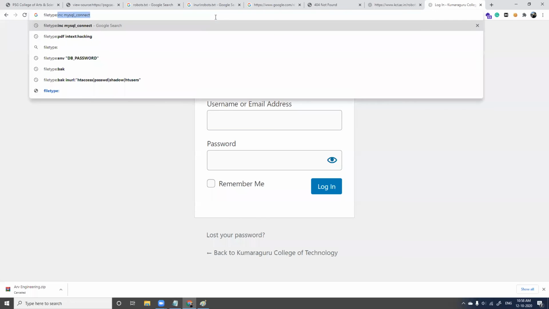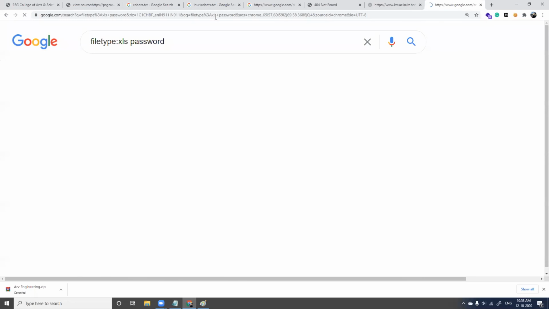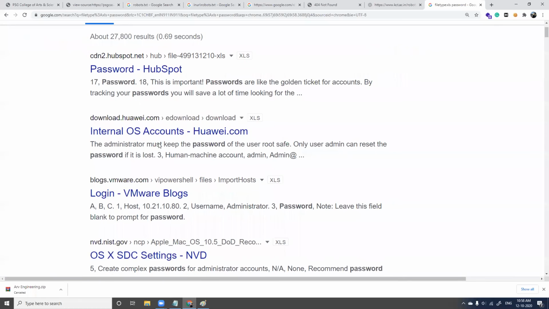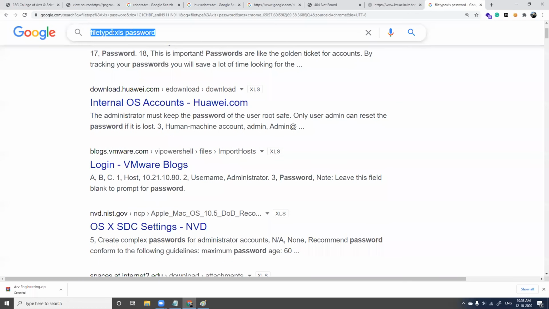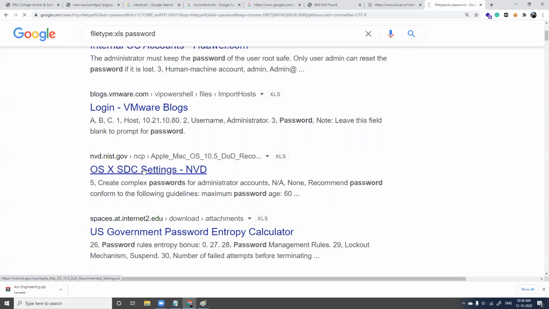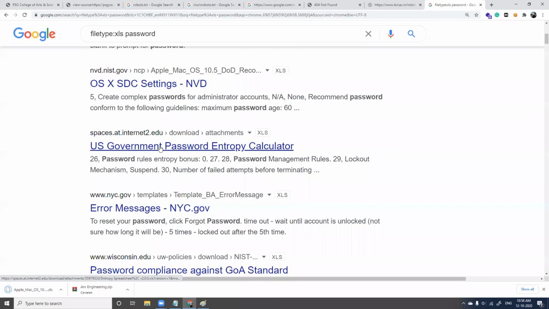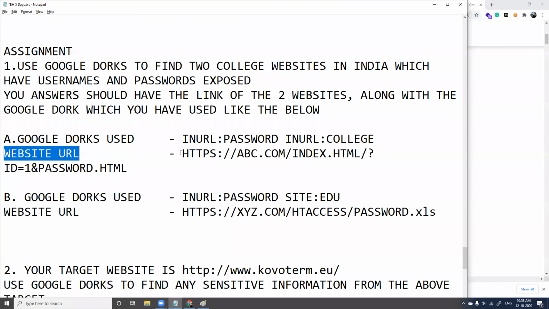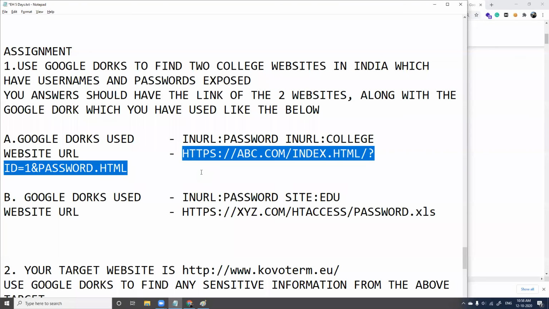File type. Okay. If we have used this particular Google Doc, then you have to copy this Google Doc. And if this is the website here, open this site. Oh my God, that's a document. Okay, that's also a document. What you can do is right click here, copy link address. Fine, you have to copy the link address of this and paste it here. This is the link, website URL.